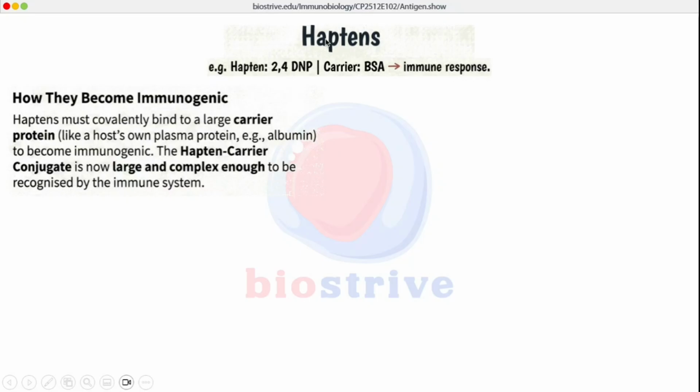The concept is that haptens themselves are non-immunogenic, but they can be made immunogenic by introducing certain carrier proteins. So haptens must be covalently bound to large carrier proteins. Covalent binding is not always necessary. Covalent binding is only necessary in in vivo systems, but in in vitro systems non-covalent binding may also work. The hapten carrier conjugate, or hapten carrier complex, is large enough to elicit an immune response, and there will be B cell response, T cell response, and generation of antibodies. This is the basic concept.